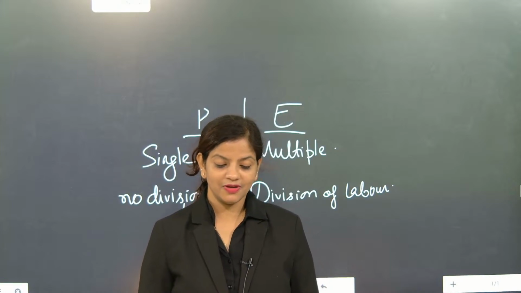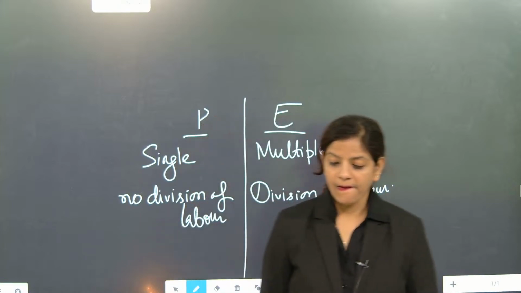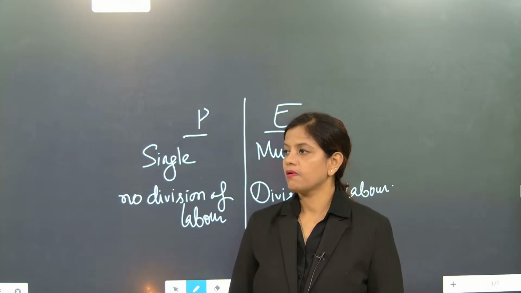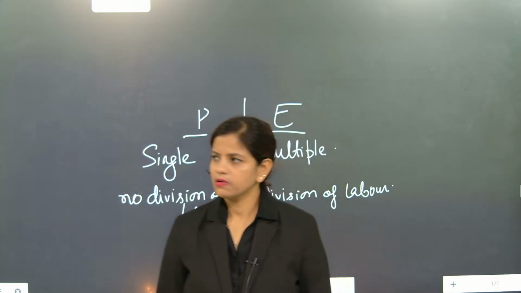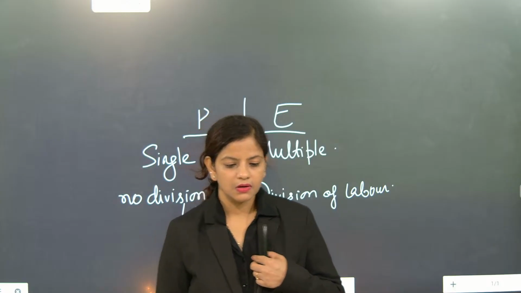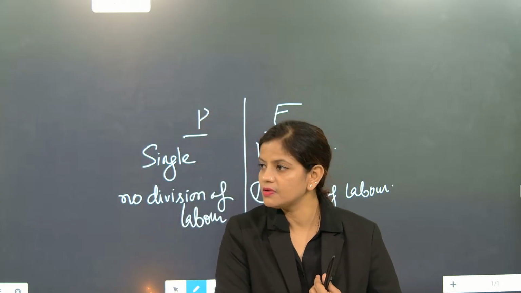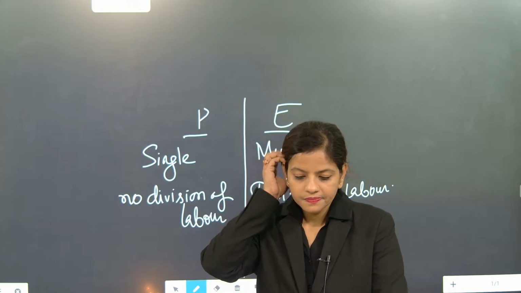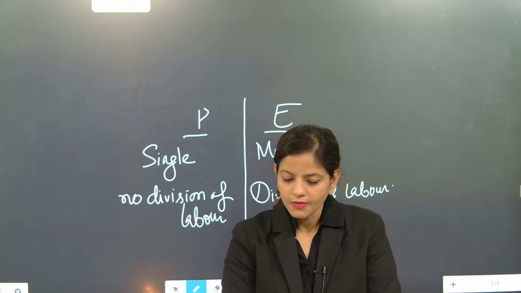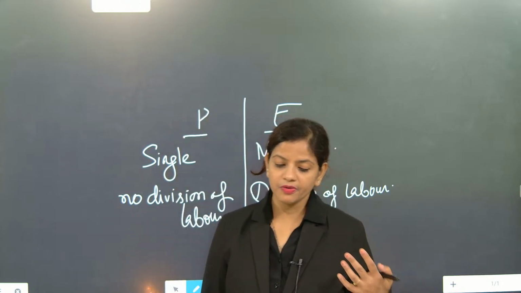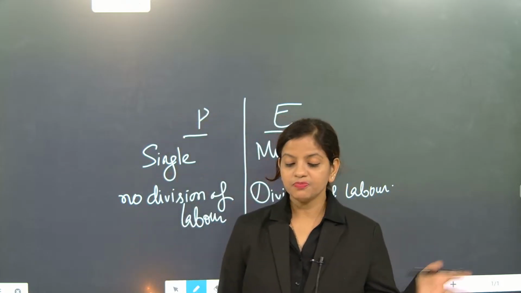That is not division of labor. Don't know. Division of labor means, like the heart is pumping blood.